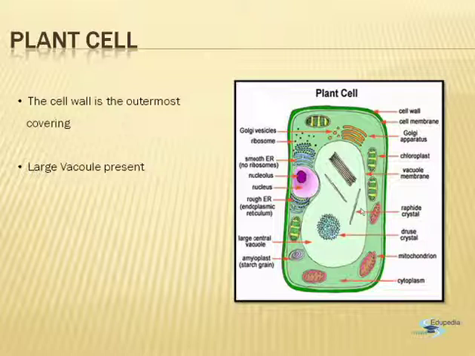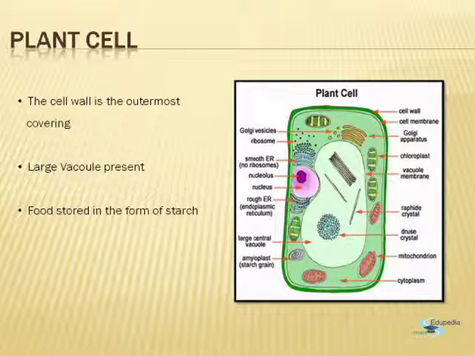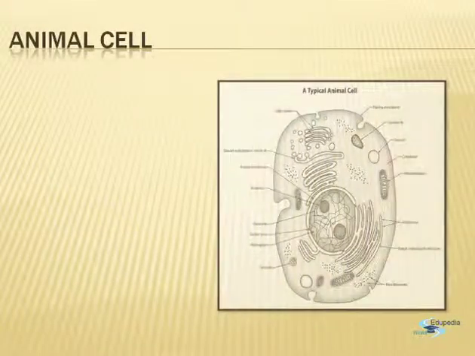As you can see, there is a large vacuole present in the center. This is the characteristic feature of a plant cell. In a typical plant cell, the food is stored in the form of starch. Now this starch is made during the process of photosynthesis.